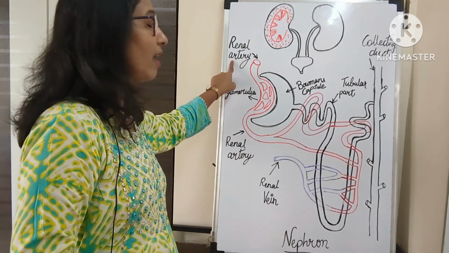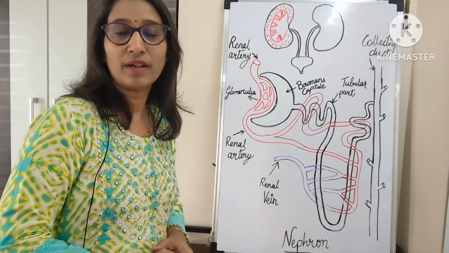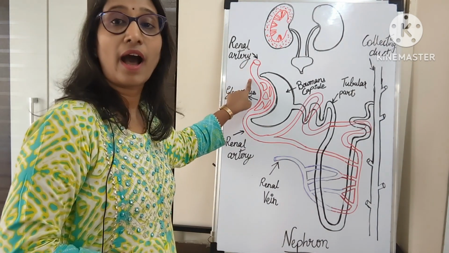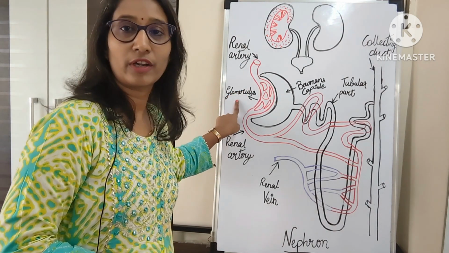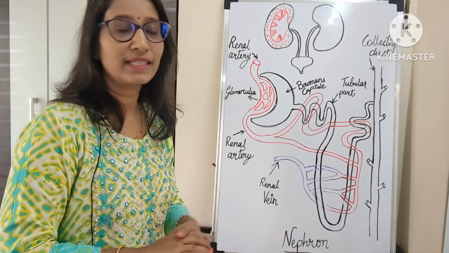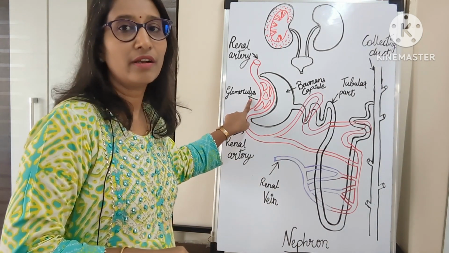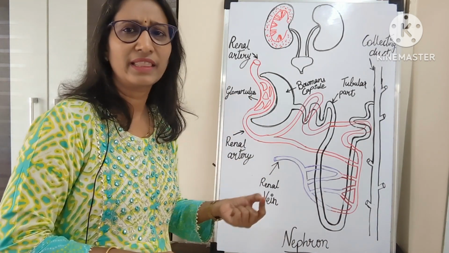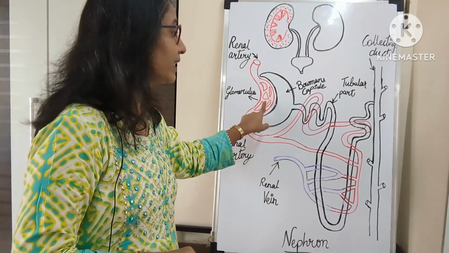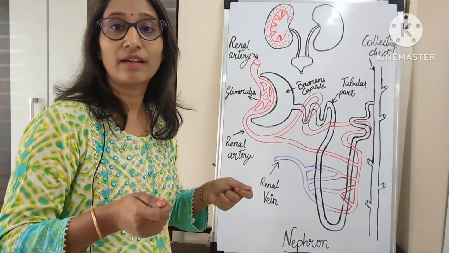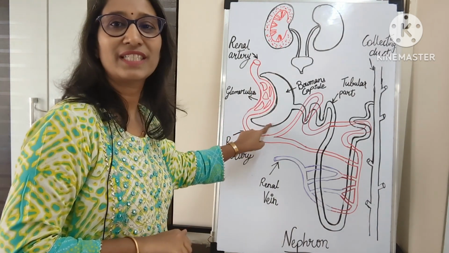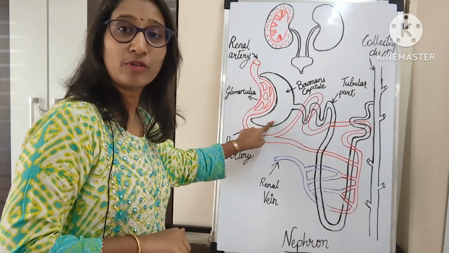So here the renal artery brings the impure blood, that is the blood which is rich in nitrogenous waste. It brings it with high pressure into the glomerulus. It enters the glomerulus, and these glomeruli are a network of capillaries. This network of capillaries है and here this network of capillaries is very thin and permeable. Now here the filtration takes place. It acts as a filter, एक sieve की तरह, एक छलनी की तरह काम करता है, and the filtrate comes into the Bowman's capsule. The filtrate आ चुका है Bowman's capsule में.